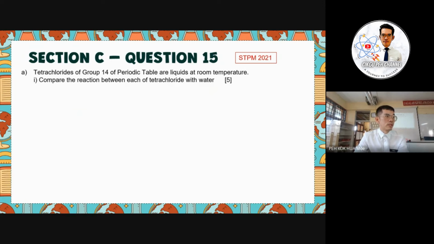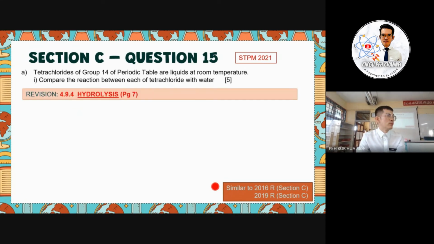Okay, this is only for simple molecule structure. If we discuss a giant covalent structure, for the melting point we do not discuss van der Waals because it does not exist in the giant covalent structure. Okay, so we compare the reaction between each tetrachloride with water. When we discuss the reaction with water, we discuss hydrolysis. We have already gone through so many revisions regarding the process of hydrolysis with the tetrachloride group. So again, it's similar to 2016 repeat and 2019 repeat, section C. And in the revision, again we look at hydrolysis. We already discussed it so many times.